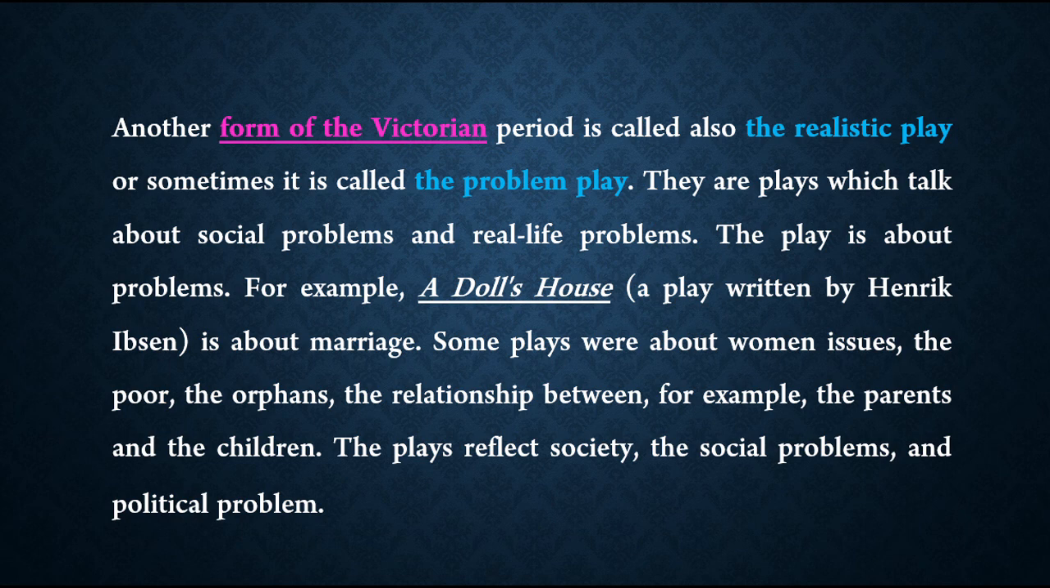They are plays which talk about social problems and real-life problems. The play is about everyday problems. For example, A Doll's House is about marriage. Some plays were about women's issues, the poor, the orphans, and the relationship between, for example, the parents and the children. The plays reflect society, the social problems, and political problems.